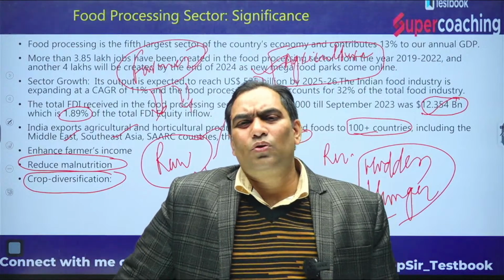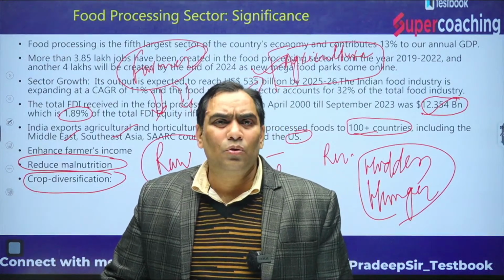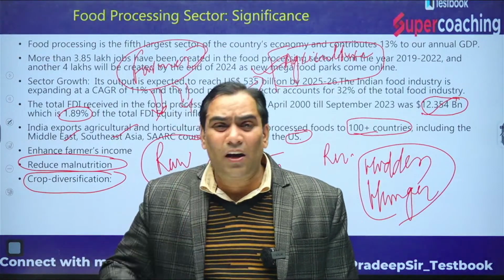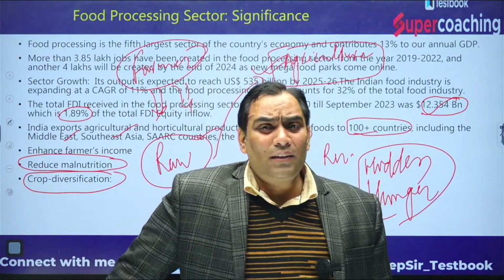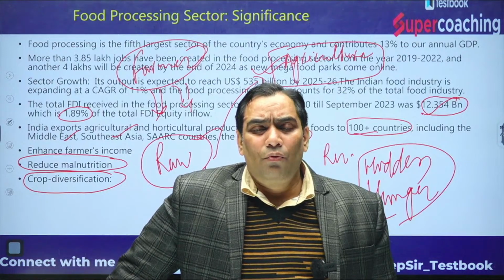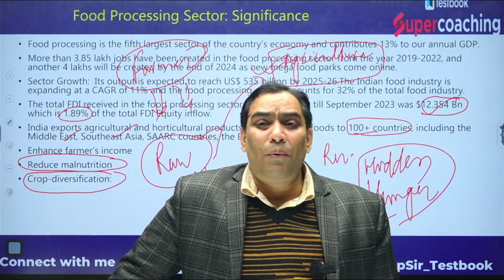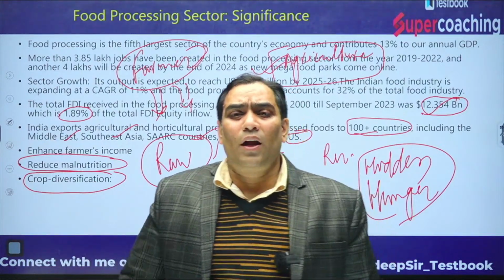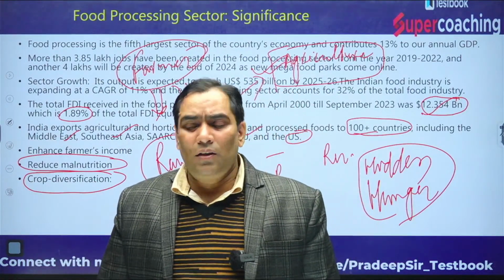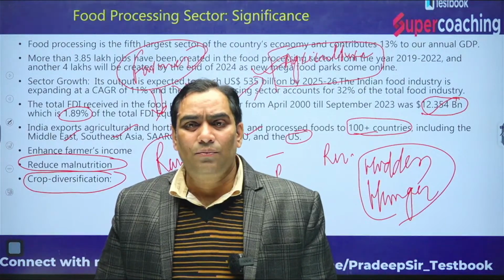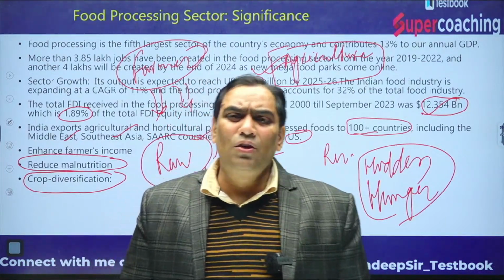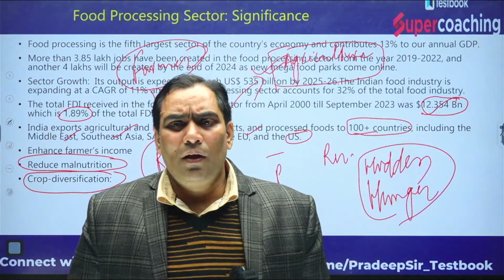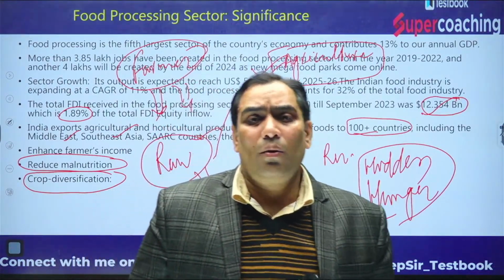So these are the most important significance of the food processing industry, and that's why it has great potential for taking care of the macroeconomic problems in India. That's why it is known as a sunrise industry. Sunrise industry means it is new. It is not as developed as others are developed, but it has more potential.